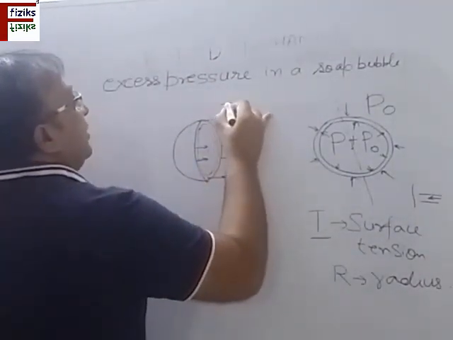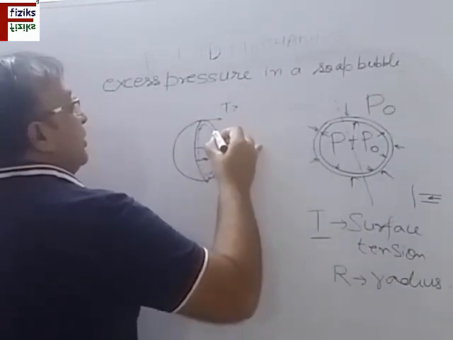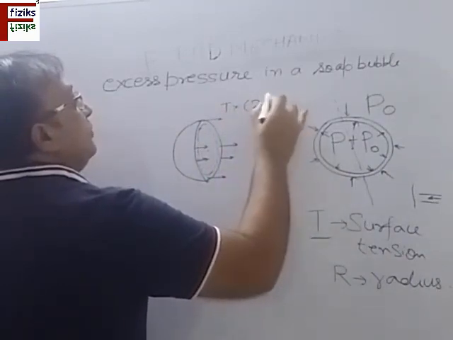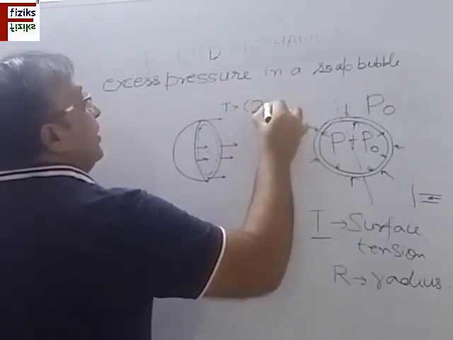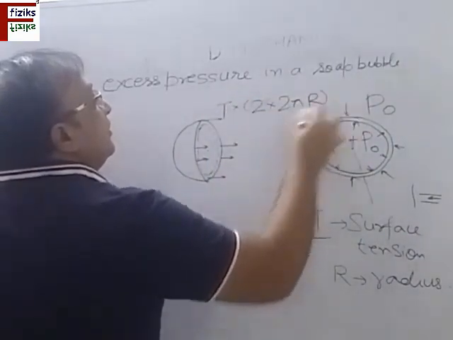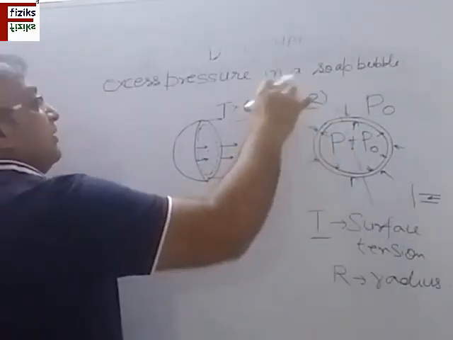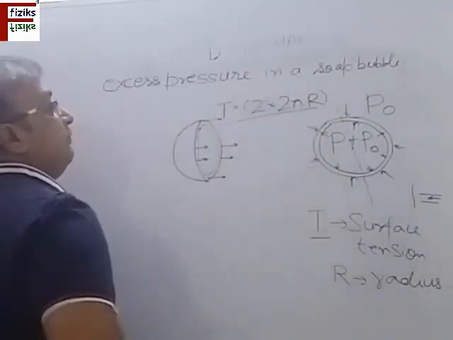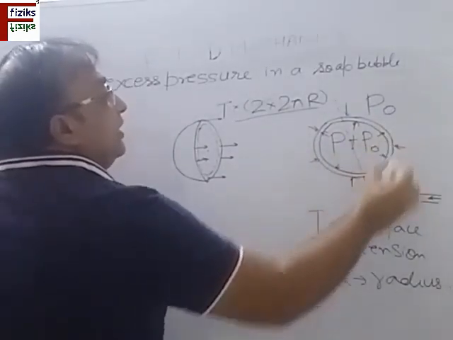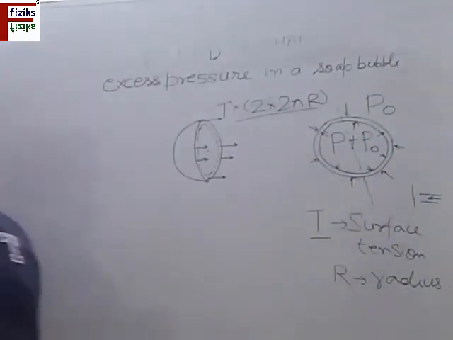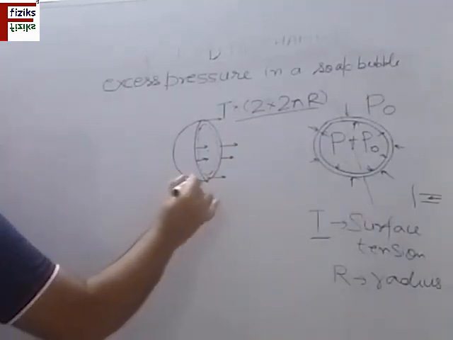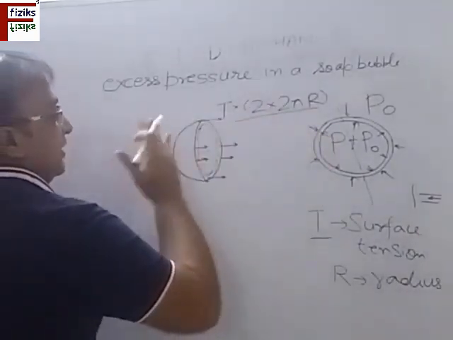So here the force acting is T into the circumference. Now we have two layers here, the inner and outer, two surfaces. So 2 into T into 2 pi r. This is the surface tension force, 2 pi r is the circumference, and we have taken twice of it because here we have two layers. Air on this side, and a thick surface of soap. R is taken as the mean radius because the thickness is very small. So this force is acting along the circumference in this direction.